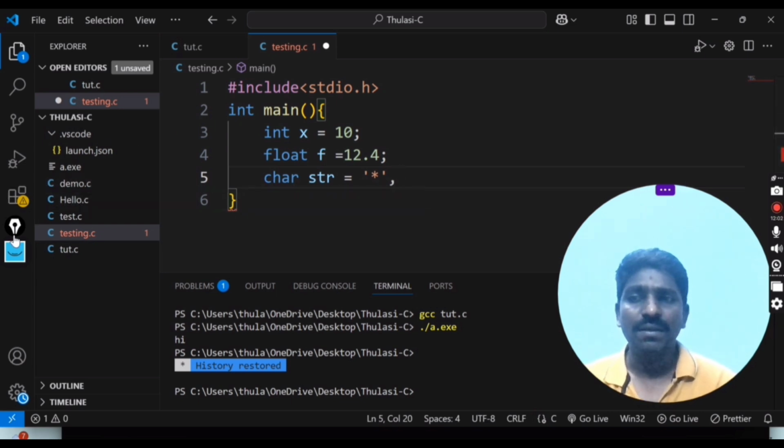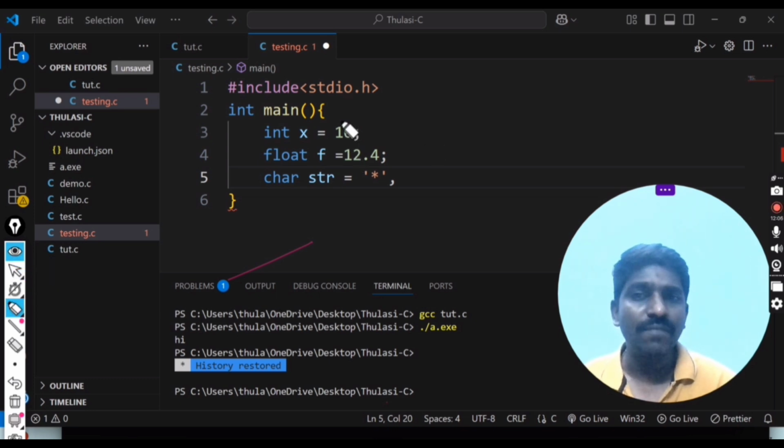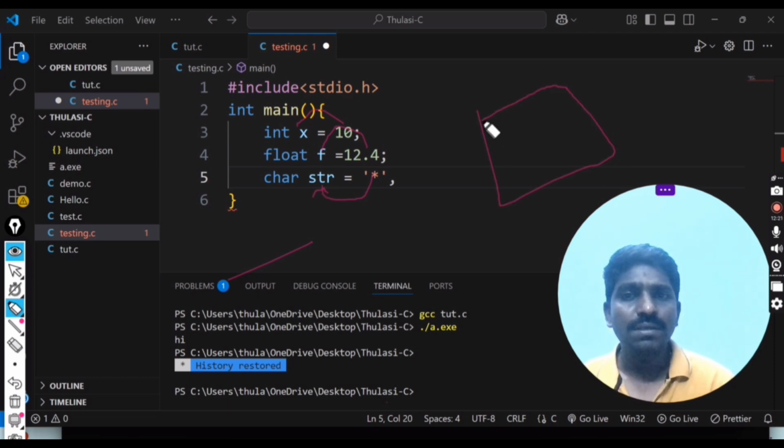Now what happens if we declare like this? This 10 value goes here and is stored. This 12.4 goes here and is stored. This star goes here and is stored. This is like memory, so there are boxes.